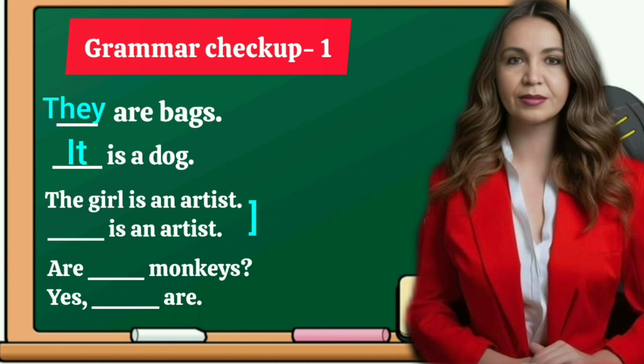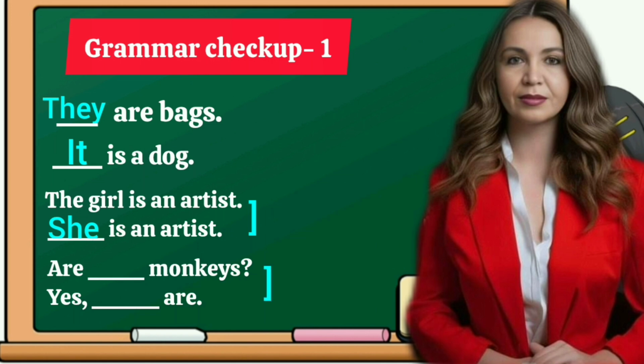The girl is an artist. Here we have to convert this sentence using a subjective pronoun. The girl is singular. So what do we use for a girl? Instead of the girl, we use she. She is an artist.